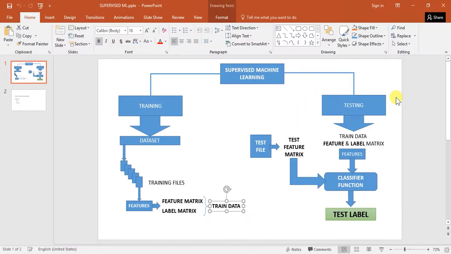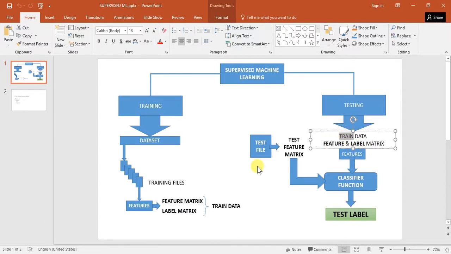Now coming to the testing phase. In the testing phase, we calculate the same type of feature that we calculated for the dataset images, on a test file, an unknown file, and we get the test feature matrix. We already have the train data. Train data consists of two matrices: the feature matrix and the label matrix.